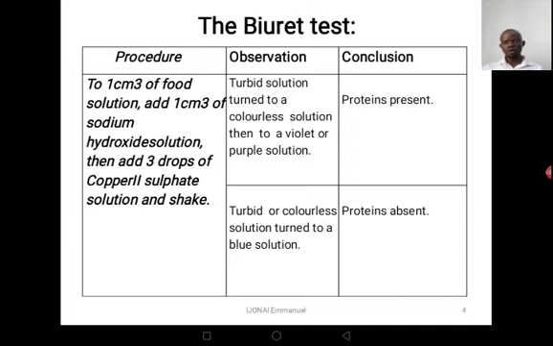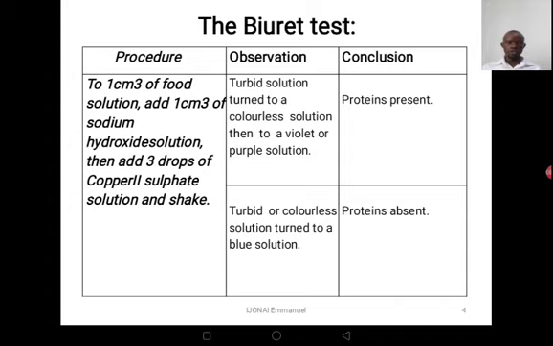Now, we're assuming we have a food solution where we got an egg and we dissolve the yolk of an egg in water. In the procedure, we are saying to 1 cubic centimeter of the food solution, that solution which we have formed, we are going to add 1 cubic centimeter of sodium hydroxide solution. Then followed by 3 drops. In this case, we are going to apply a dropper. We shall put in 3 drops of copper 2 sulfate solution, and finally we are going to check.